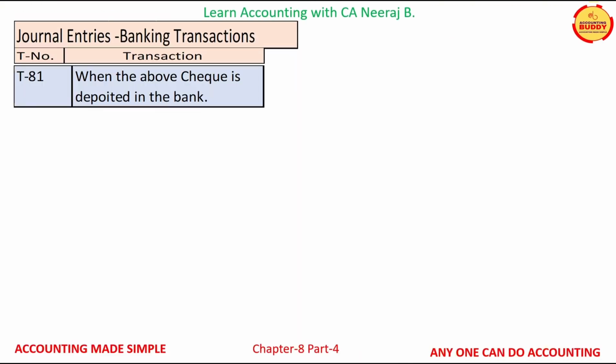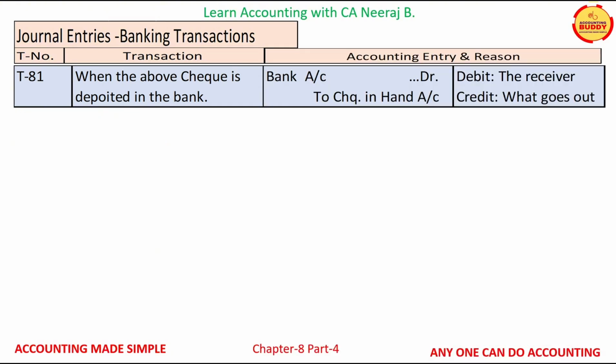Transaction T81 is when the check referred to in transaction T80 is actually deposited in the bank on the next day. The two accounts affected are bank account and check in hand account. Bank account is a personal account and as per personal account rule, debit the receiver. Check in hand is a real account, and as per the rule of real account, credit what goes out.